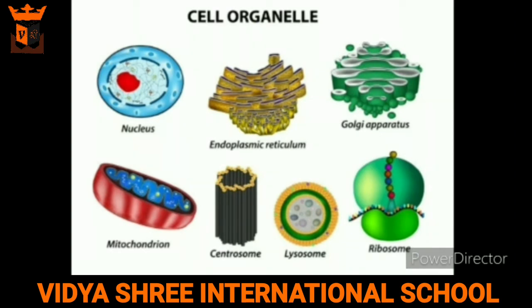Other than these, Golgi bodies are present which secrete enzymes, endoplasmic reticulum that help in transport of substances within the cells, ribosomes that make proteins, lysosomes that destroy old cell structures, and centrosomes that regulate cell division.